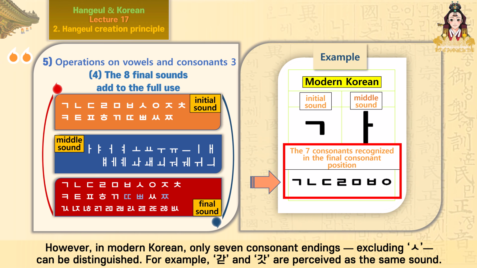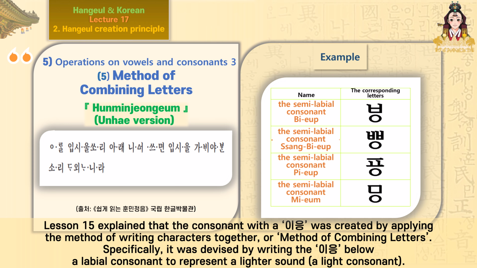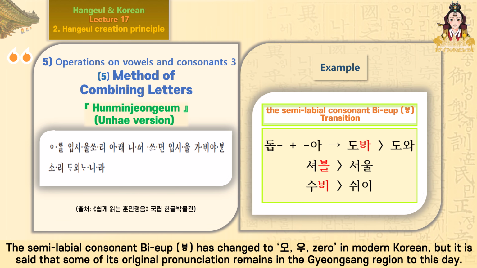Lesson 15 explained that the consonant with a was created by applying the method of writing characters together, or method of combining letters. Specifically, it was devised by writing the in below a labial consonant to represent a lighter sound, a light consonant. The semi-labial consonant bieup has changed to o, u, 0 in modern Korean, but it is said that some of its original pronunciation remains in the Gyeongsang region to this day.